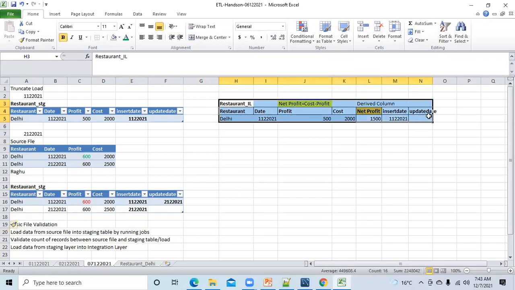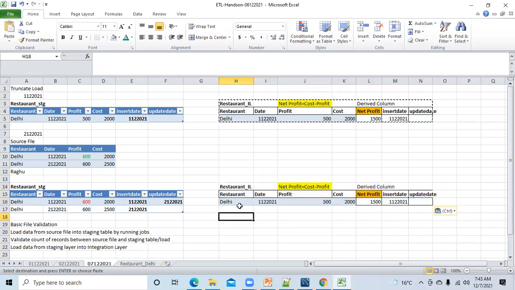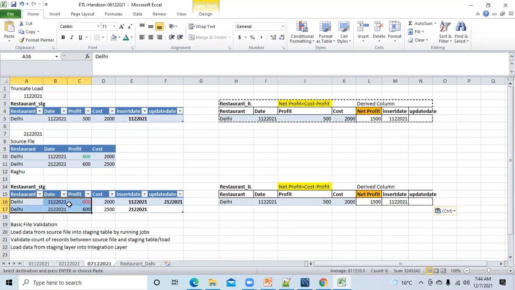So this is the integration layer. Already you have one record which is of 1st December 2021, and this is the data. Now we have to analyze how this integration layer will behave once you have a new data set in the staging table. Okay, try to understand this.